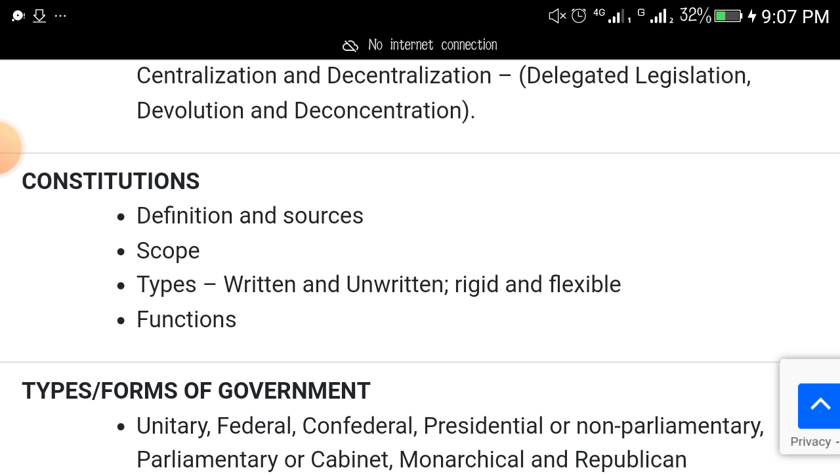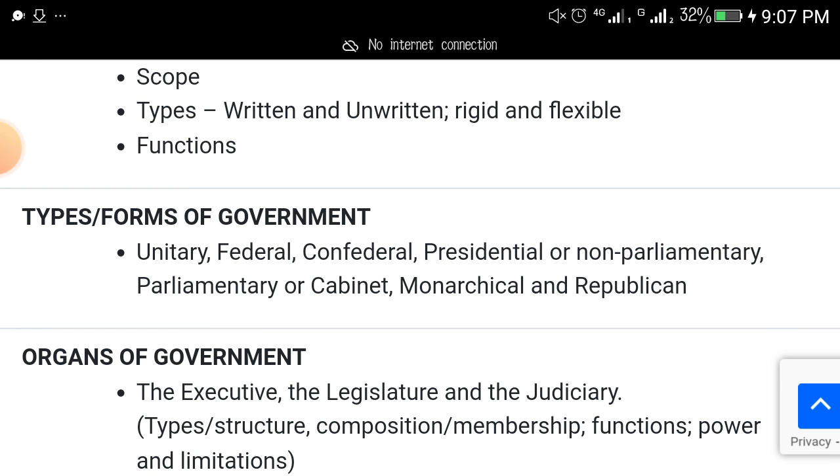Another topic that will come out is the constitution. Both definition and sources of constitution, scope of constitution, types of constitution like written constitution, unwritten constitution, rigid and flexible constitution, then functions of constitution. Then another topic to focus on for government.